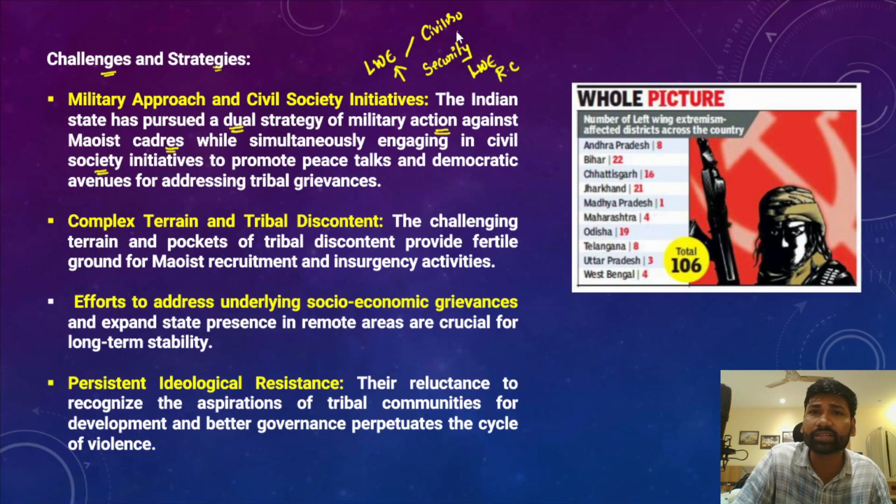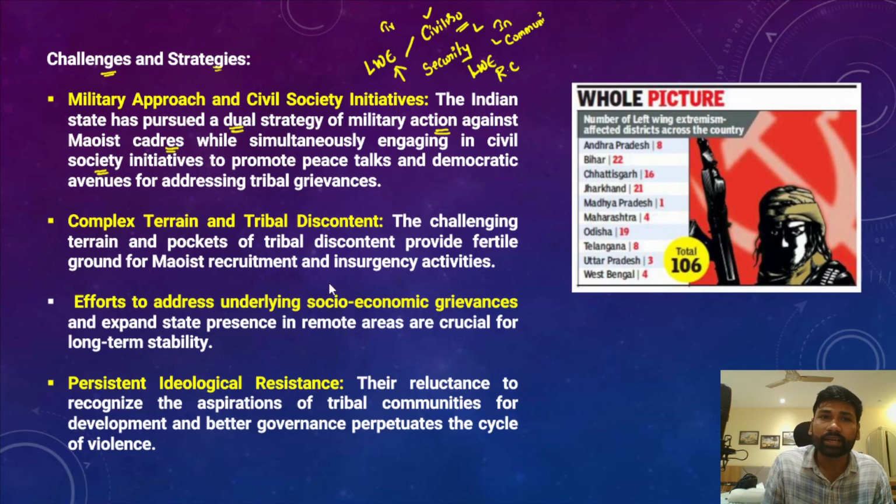However, when I say engaging with the civil society, how do we engage with them? So we provide them better infrastructure, education, healthcare access, and at the same time communication and connectivity. All these factors play a very important role whenever we are dealing with the civil society. That creates a sense of trust and confidence among the tribal people about the government, that the governments have been doing good for the benefit of tribals. So ultimately this will reduce the direct support of tribals to the left-wing extremists or Maoists.